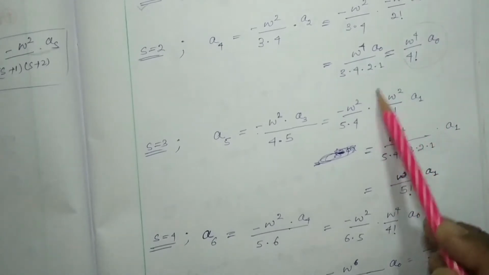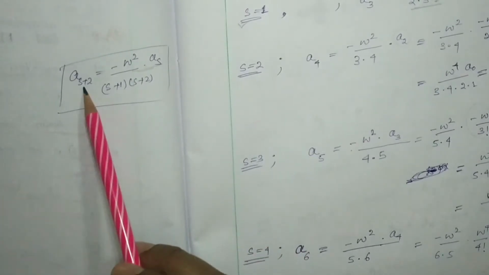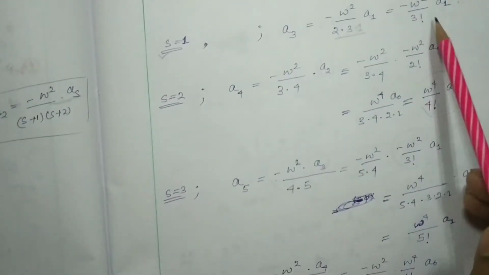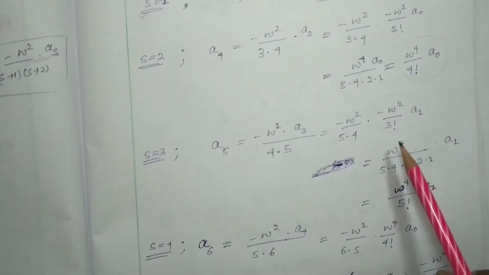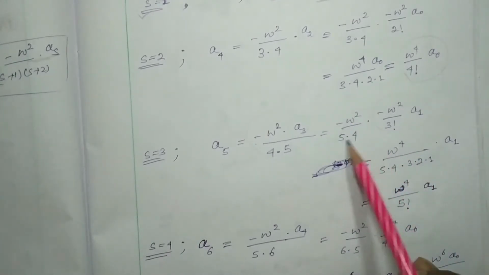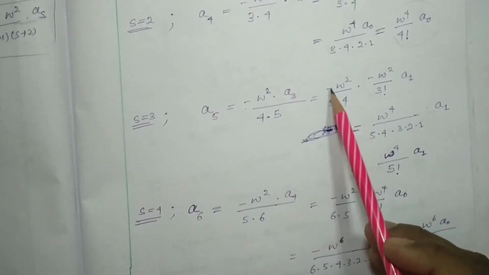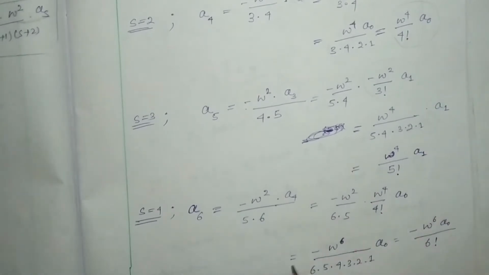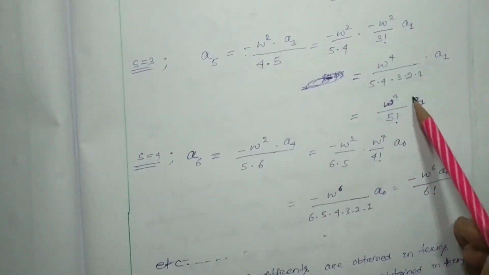Here if we put s equal to 3, a5 is equal to minus omega square into a3 by (3+1) is 4, (3+2) is 5, that means 5 into 4. The a3 value we already found, and if we put this a3 value over here, then we get minus omega square by 5 into 4 into minus omega square by 3 factorial into a1, which will be equal to omega to the power 4, minus minus plus, by 5 into 4 into 3 into 2 into 1 into a1. That is omega to the power 4 by 5 factorial into a1.